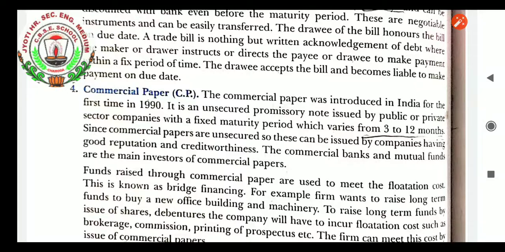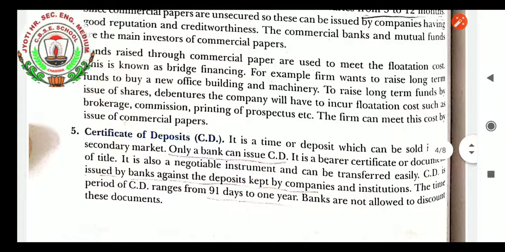For example, a firm wants to raise long-term funds to buy a new office building and machinery. To raise long-term funds by issue of shares and debentures, the company will have to incur flotation cost such as brokerage, commission, printing of prospectus, etc. Brokerage goes to underwriters and brokers for issuing the shares of the company to different places. Commissions also go to the agents for issuing the shares. Printing of prospectus definitely requires payment. The firm can meet this cost by issue of which paper? Commercial paper. For getting the long-term fund, whatever flotation cost the company incurred can be borne by the company through commercial paper, that is the CP.